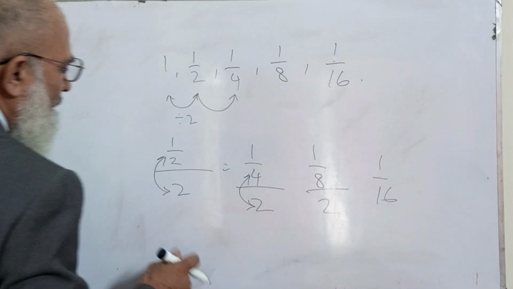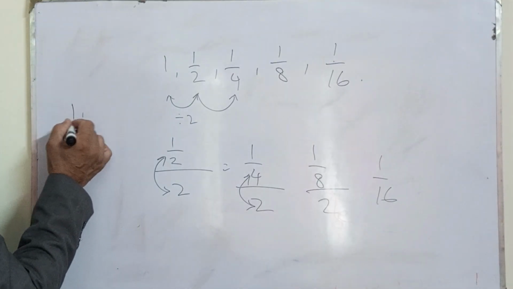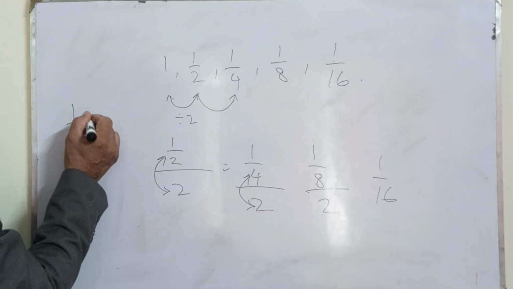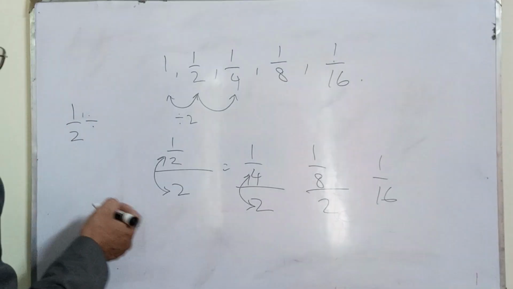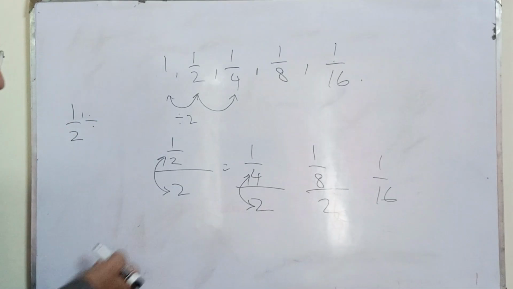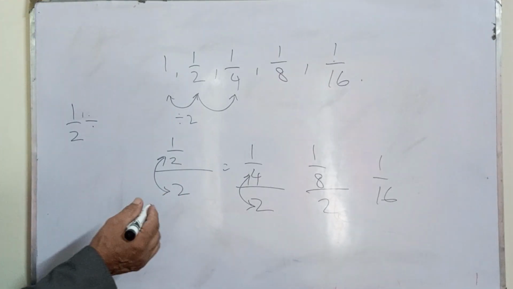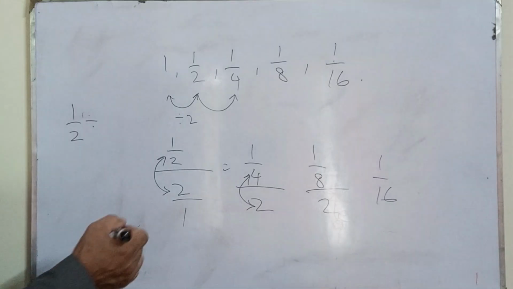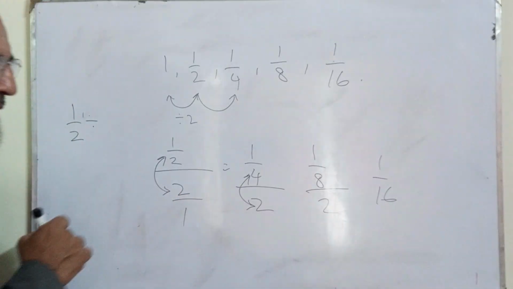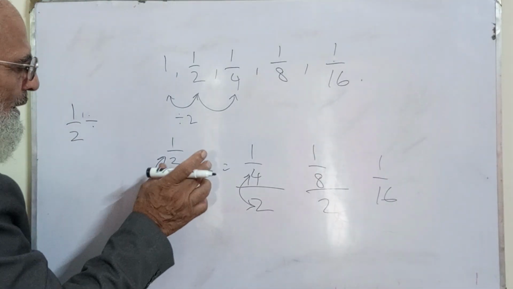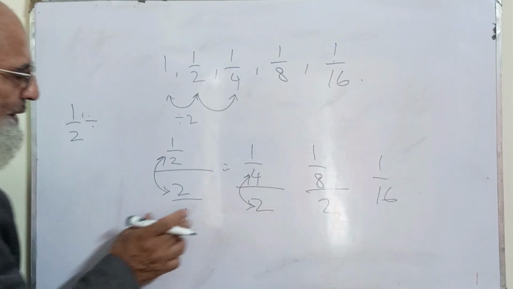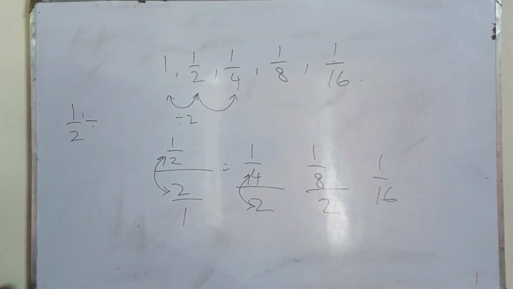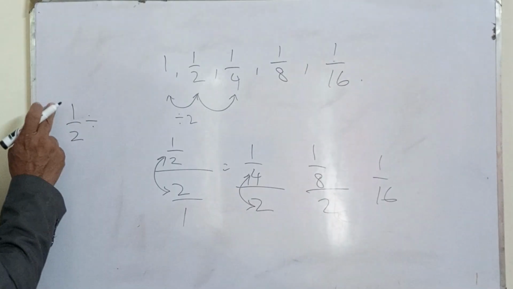Now it is very simple to explain over here that the first term is like this and the second term is being divided by 2. Now you see, when there is nothing written, there is 1 written under the number. When there is a whole number, it is understood that the 1 is written under the whole number. So 1 by 2.